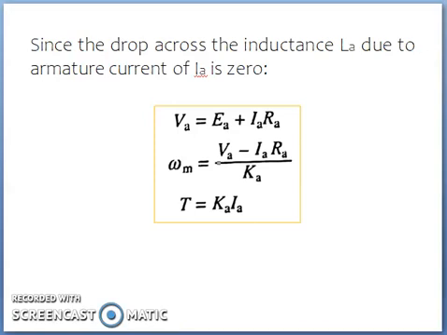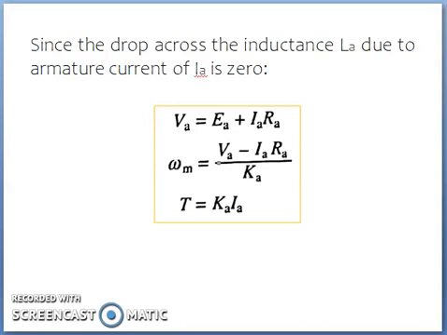Since the drop across the inductance due to the DC component of armature current IA is 0, we can write VA is EA plus IRA, or you can write omega m is equal to (VA minus IRA) by Ka, and we have the torque as Ka multiplied by I. For continuous conduction, VA for half controlled single phase rectifier is given by VA is equal to 1 by pi times the integration from alpha to pi of Vm sin omega t d omega t, and that equals Vm by pi (1 plus cos alpha).